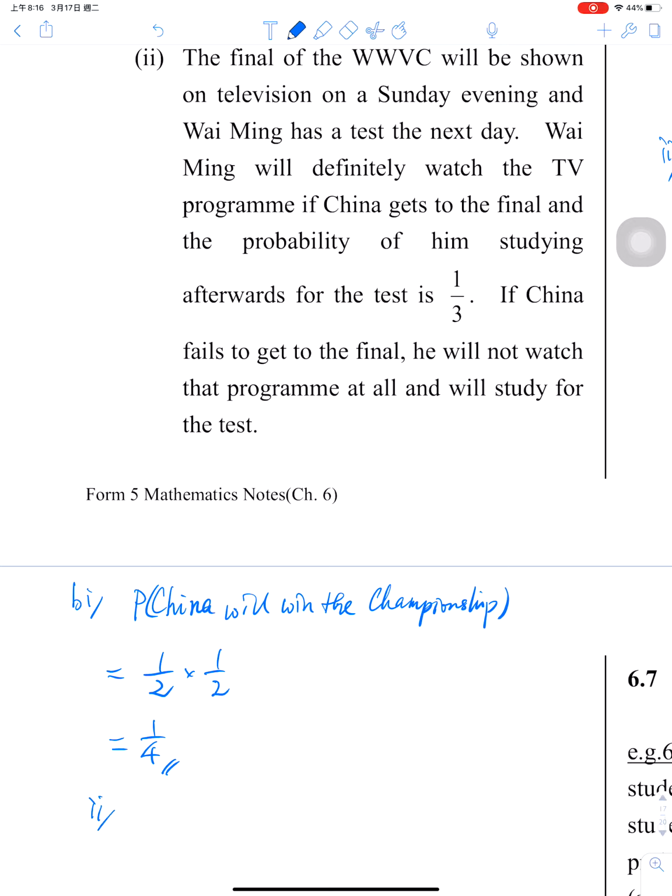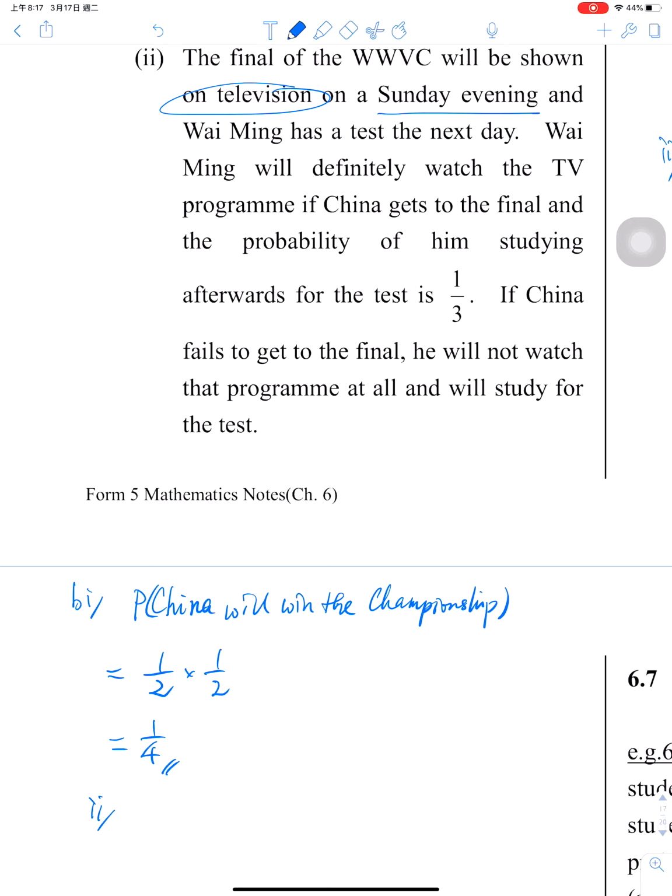B2, have a look at the situation. The final of the WWVC will be shown on TV on Sunday evening. Uh-oh. And Wyoming has a test the next day. Okay, just like you, right? Sometimes you have a TV show or other things you need to do.